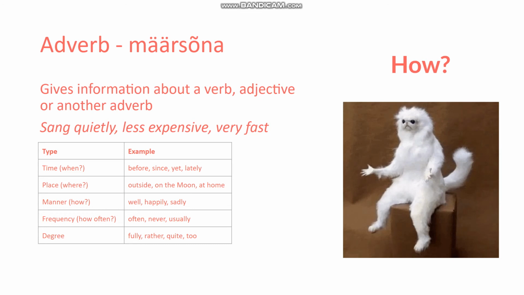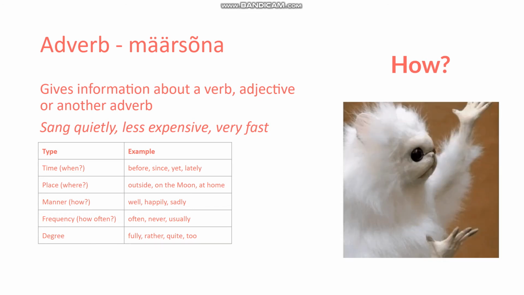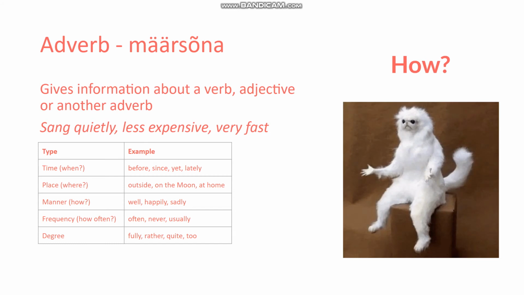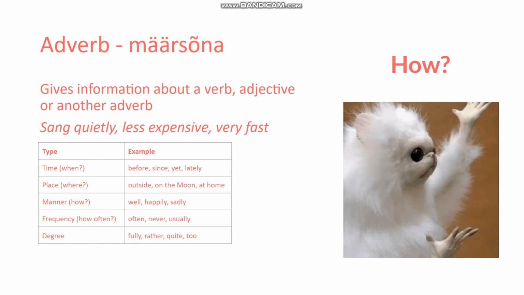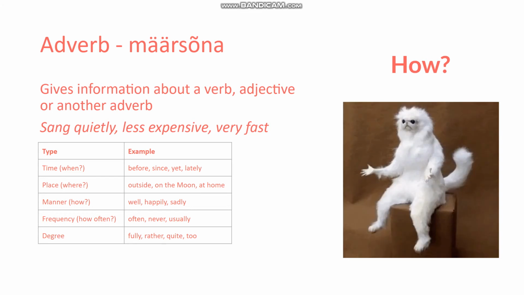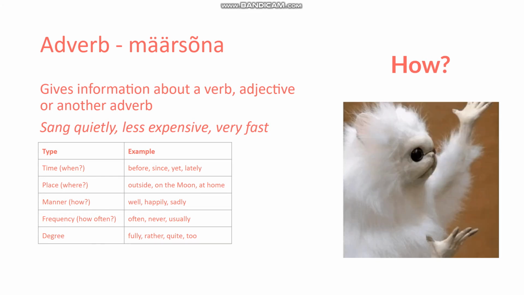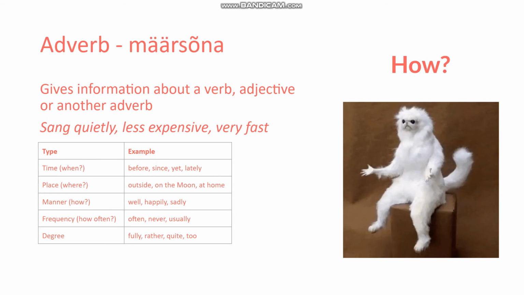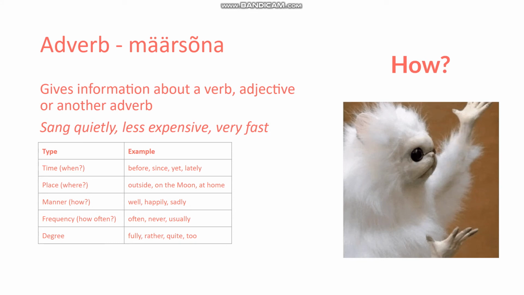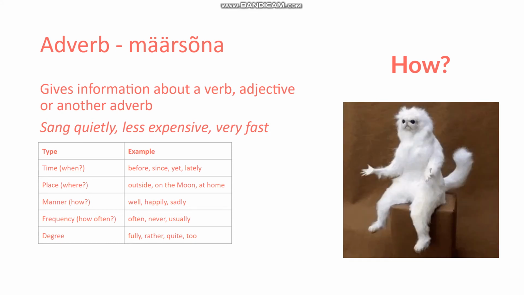Now, the different types of adverbs. We have time adverbs, which answer the question when. So they tell us something about when a certain situation has happened. Adverbs of place tell us information about where something happens.